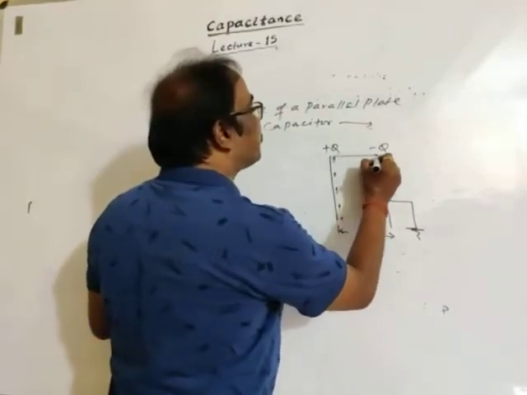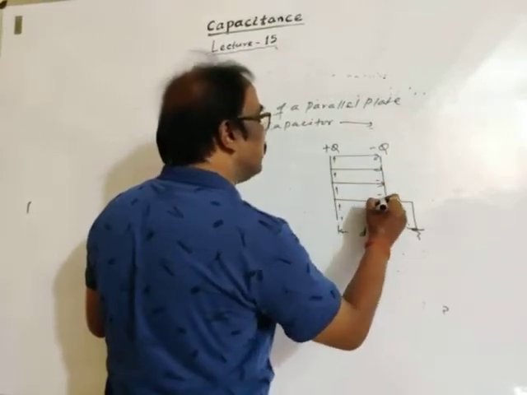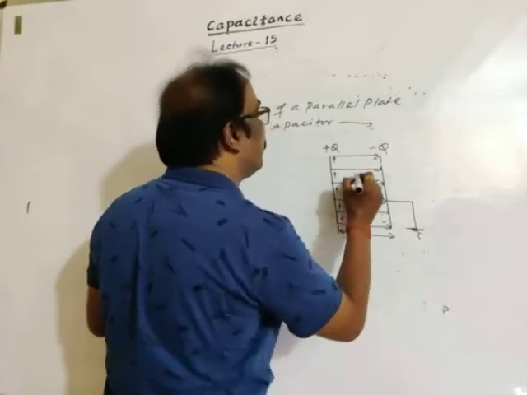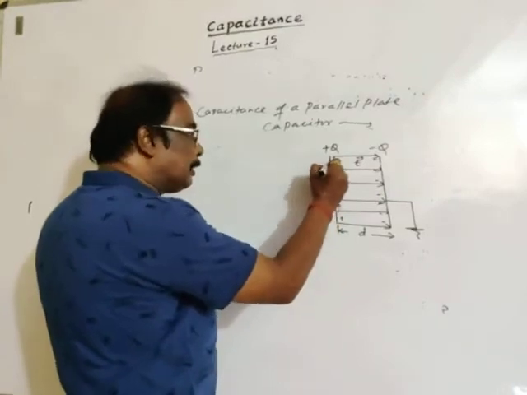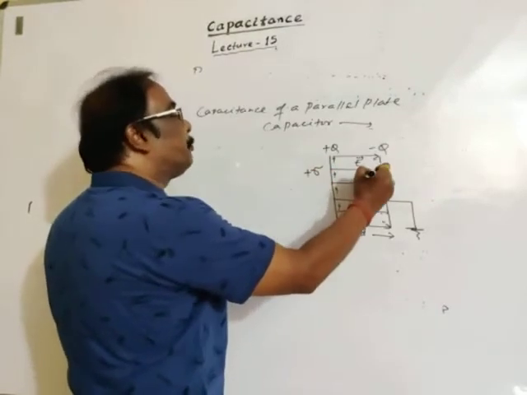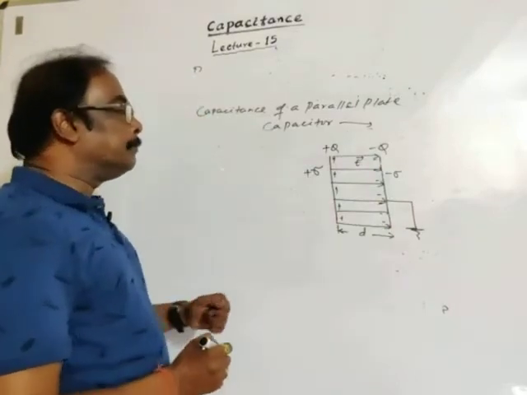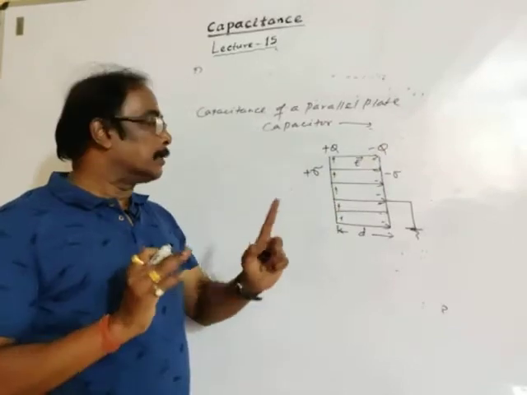Then an electric field exists in between the opposite charges. We may imagine a uniform electric field. Let the electric field be E, and let the charge density be sigma, positive here and negative there. This plus Q is equal to this minus Q for metals.